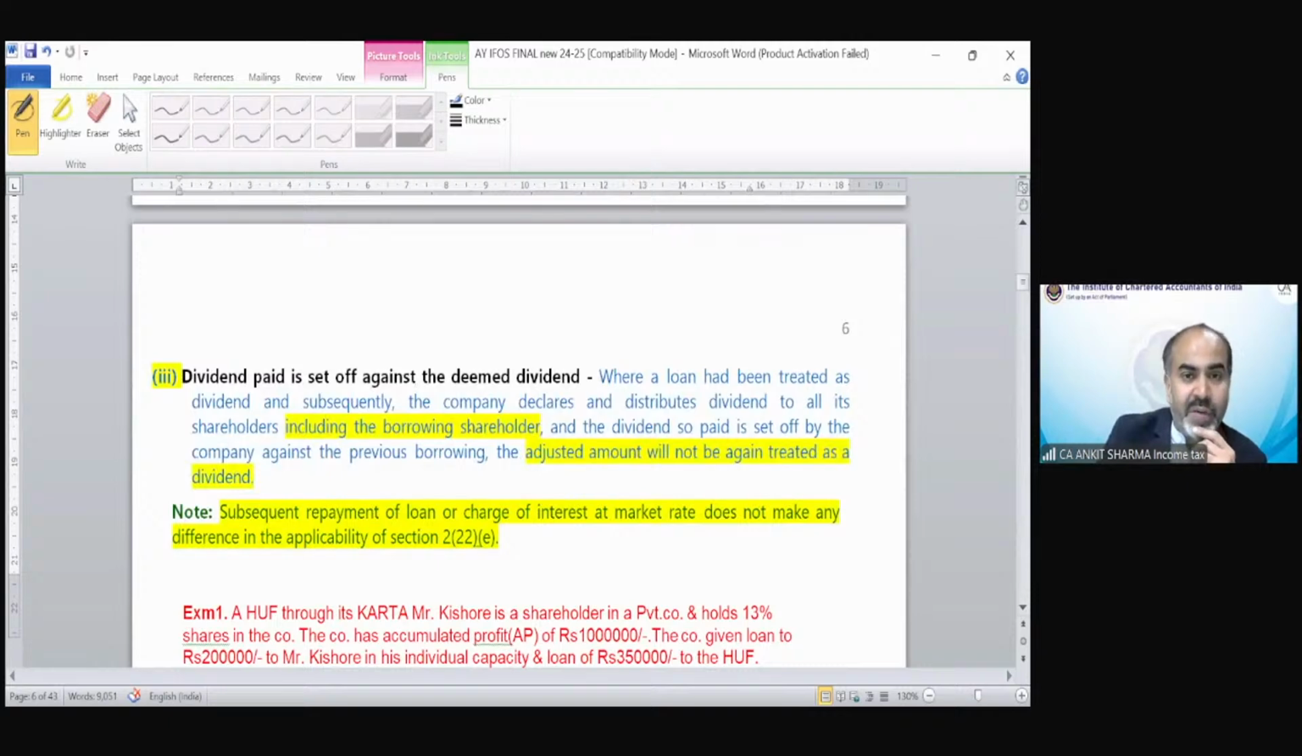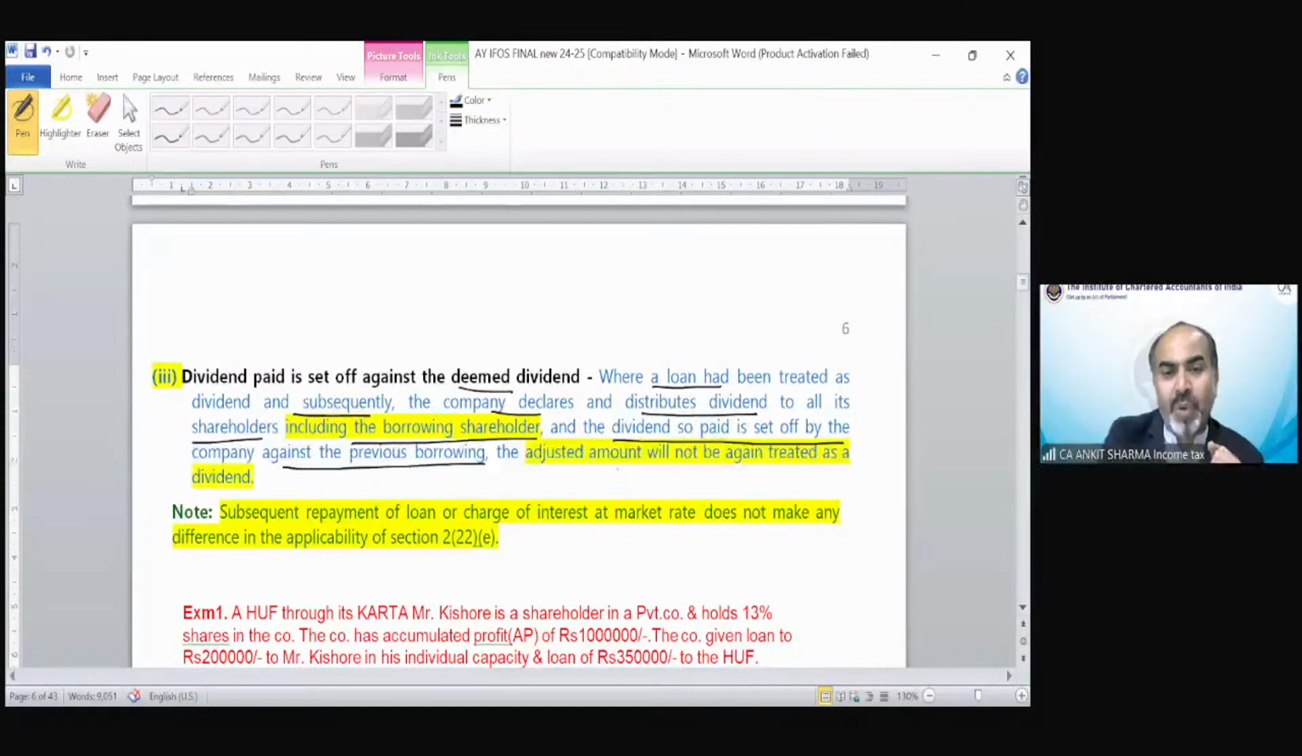Dividend paid is set off against the deemed dividend. Where a loan has been treated as dividend and subsequently the company declares and distributes dividend to all its shareholders, including the borrowing shareholder, and the dividend so paid is set off by the company against the previous borrowing, the adjusted amount will not again be treated as a dividend.